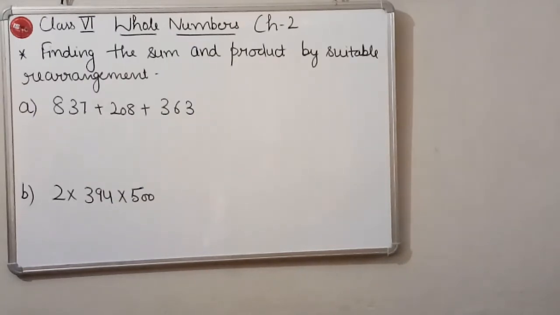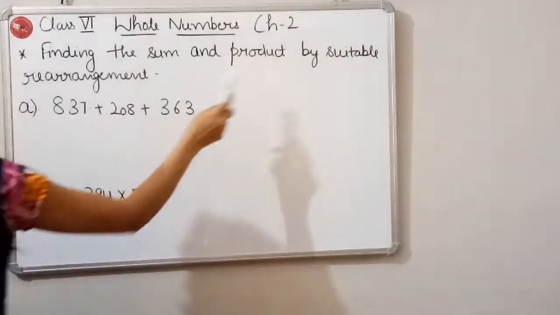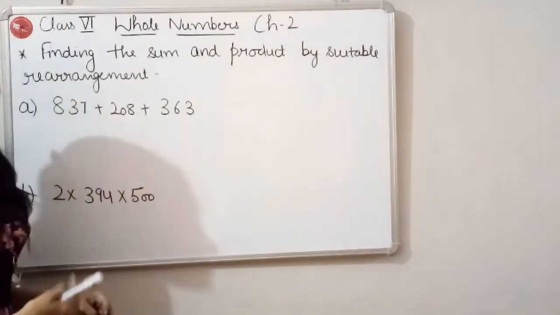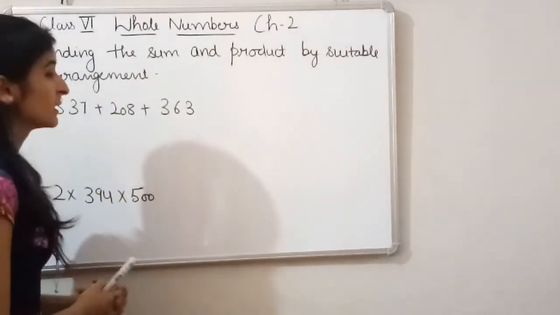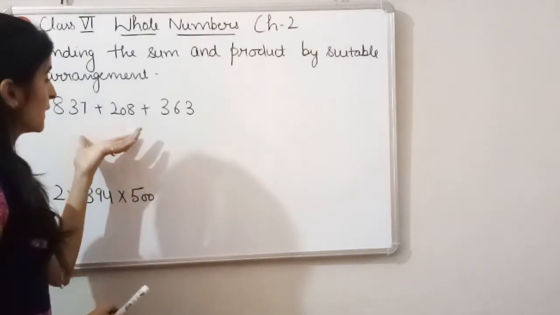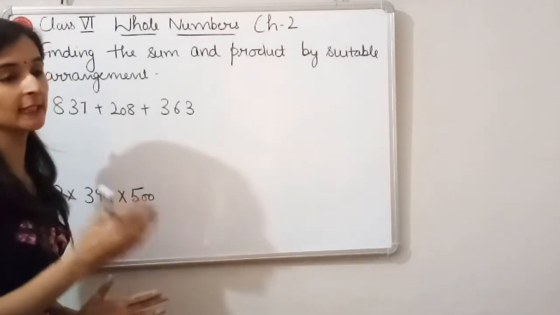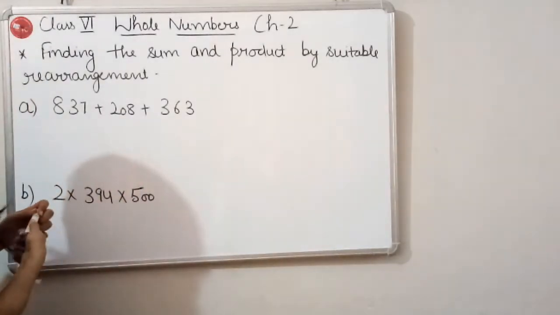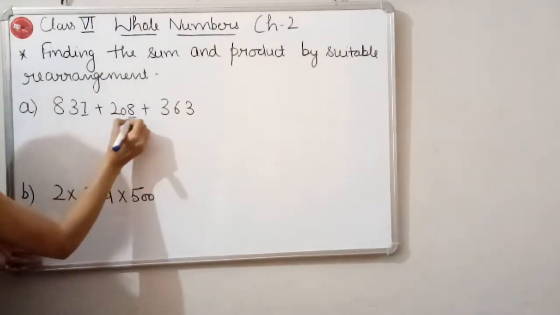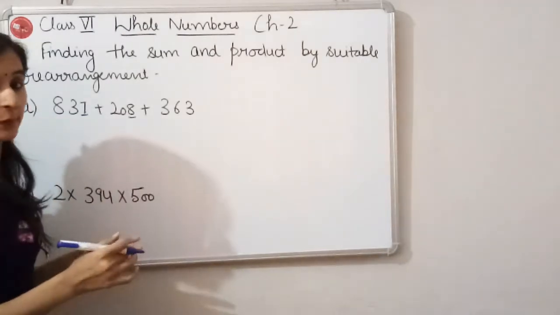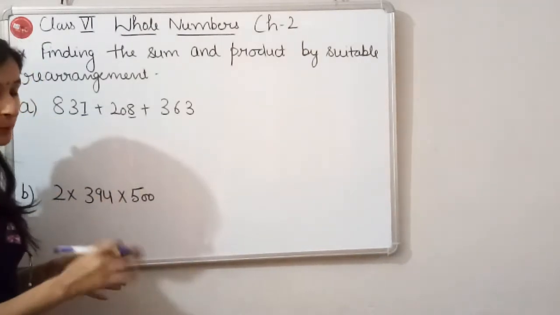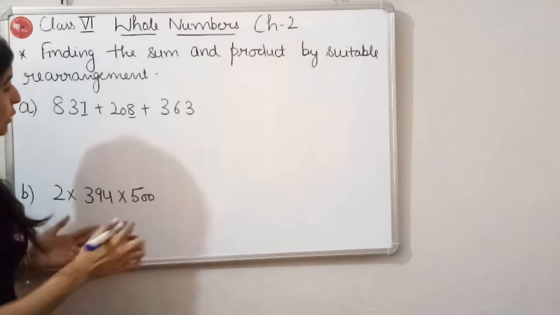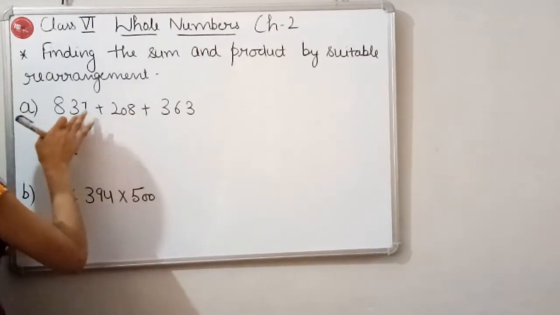Next, let's come to finding the sum and product by suitable rearrangement. Suitable rearrangement means we have to firstly make the groups so that we can get more and more zeros. Children, if I am adding this 7 and this 8, I am going to get 15. It means I am not going to get 0, so we cannot make a group of this and this.